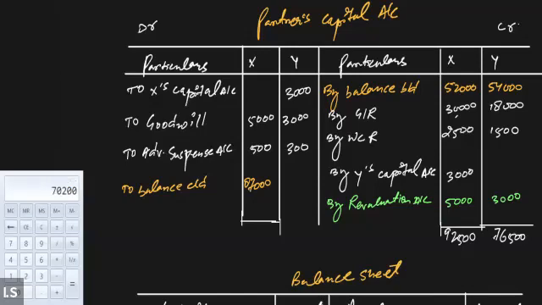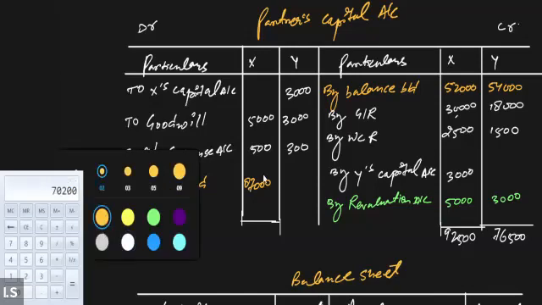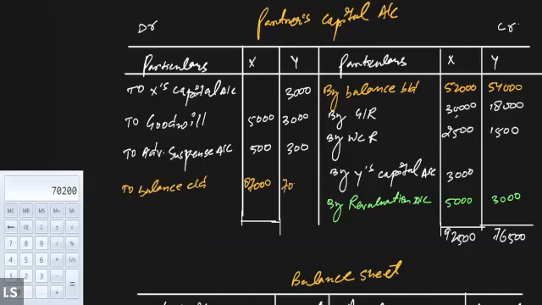It will be 70,200. Got it? Is this clear? Sir, is 87,000 the X balance currently? Yes, the closing balance is 87,000. Now let's write down the final value of both the sides, 92,500 and 76,500. Clear, everybody? Is this clear to all of you?